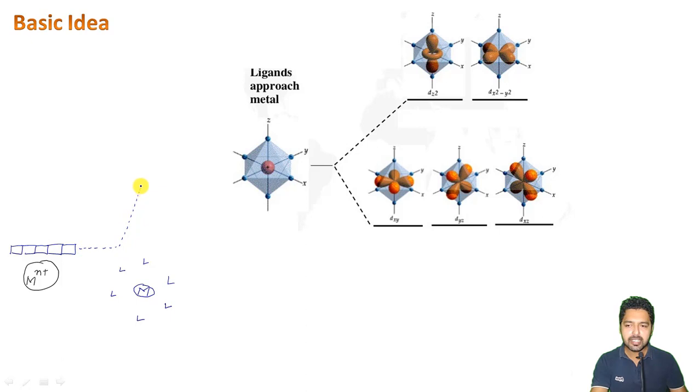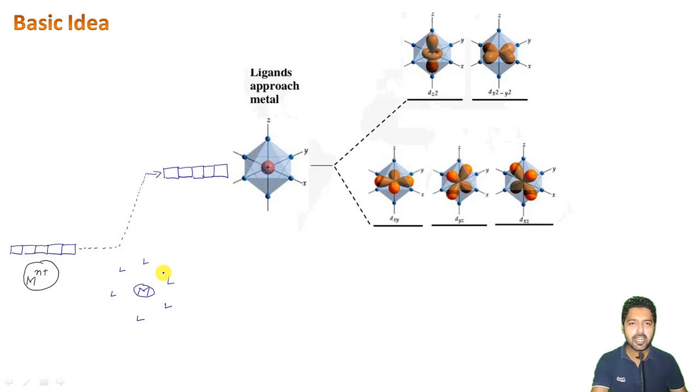I can show it like this, that all the d orbitals will experience an increase in energy initially. When there is no bonding here, the ligands are just approaching the metal ion. Okay, please try to understand. At this point there is no bonding of the ligands with the metal ion.